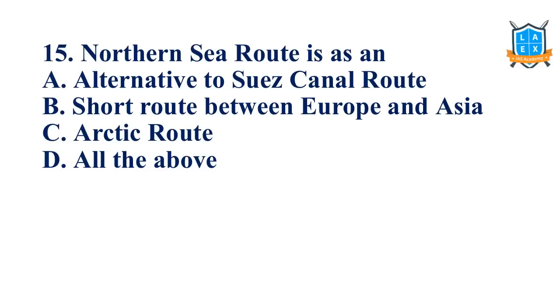Now let's solve the question. Northern Sea Route is an alternative to the Suez Canal route, a short route between Europe and Asia, an Arctic route, all the above. Yes or no? All the above. It's an alternative to the Suez Canal route. It's a short route between Europe and Asia. It's through the Arctic. That's why all the above is the answer.